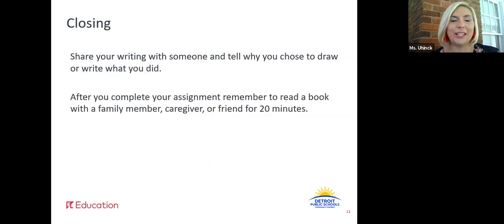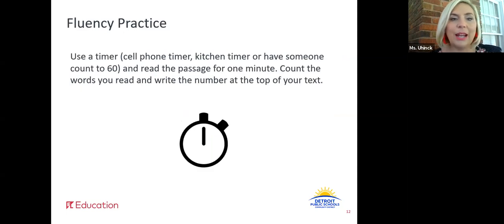So great job. All right, so now I want you to share your writing with someone and tell them why you chose to write what you did. After you complete this assignment, remember to read a book with a family member, a caregiver, or a friend for at least 20 minutes. And I want you to use a timer. You can use your cell phone timer, your kitchen timer. You can have someone count to 60, but read that passage for 1 minute. Count the words you read and write the number at the top of your text.